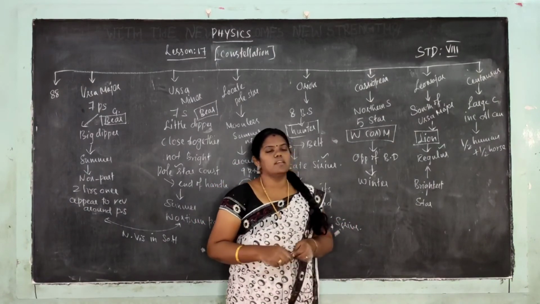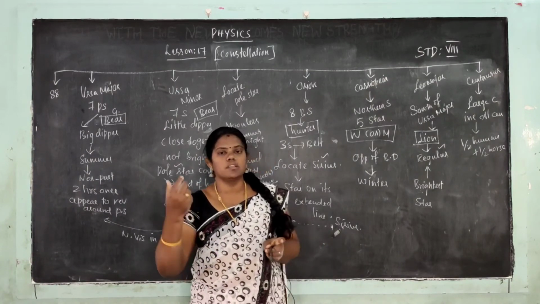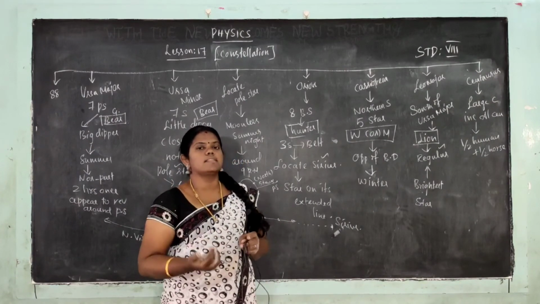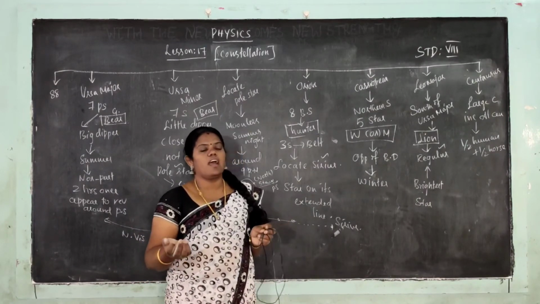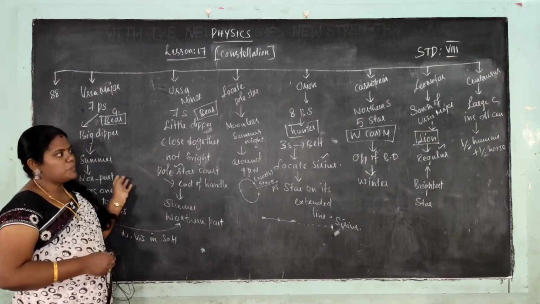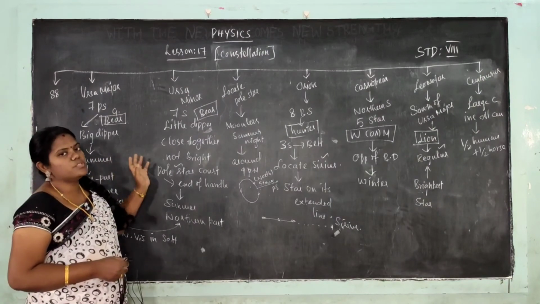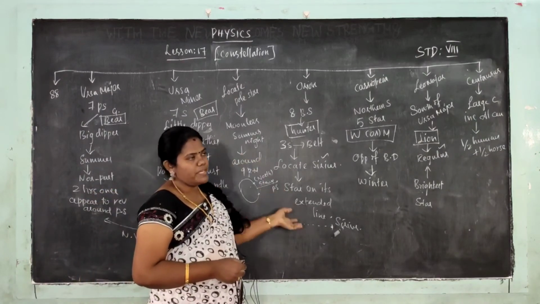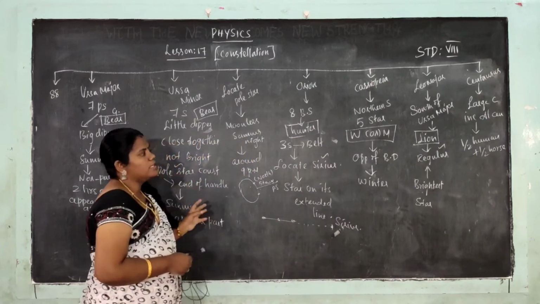Then Centaurus. Centaurus is a very large constellation, and it includes Alpha Centauri. Alpha Centauri is a very bright star, the nearest star to the sun after the sun itself. It looks like half human and half horse. So these are all the constellations I explained in today's session. What are they? 8 constellations: Ursa Major, Ursa Minor, how to locate the pole star, Orion, Cassiopeia, Leo Major and Centaurus. So in today's session I explained all the constellations.